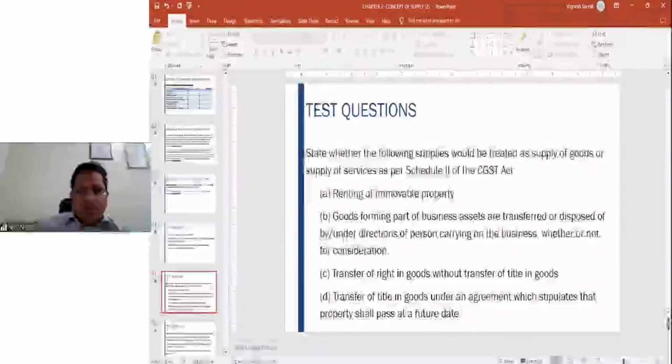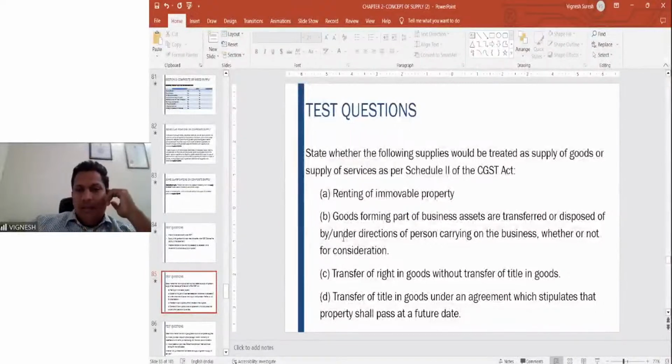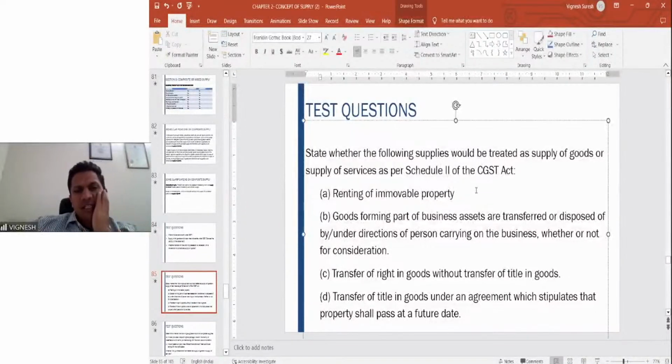Next. State whether the following supplies would be treated as supply of goods or supply of services as per Schedule 2 of the GST Act. The renting of immovable property is clearly indicated as a supply of service. There is no controversy here. Then, goods forming part of the business assets are transferred or disposed of by or under the directions of the person carrying on the business, whether or not for consideration. Is this supply of services or supply of goods? As per Schedule 2, you should be able to answer this question. Please give it a try.